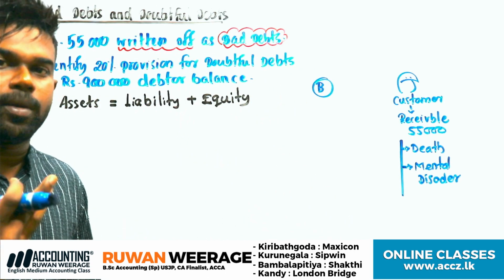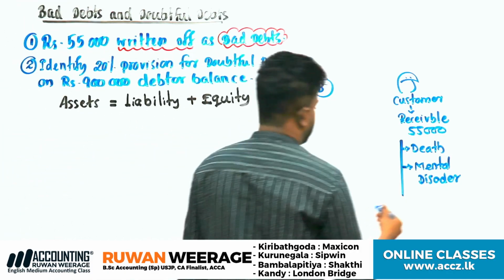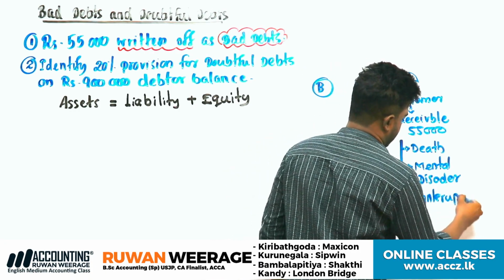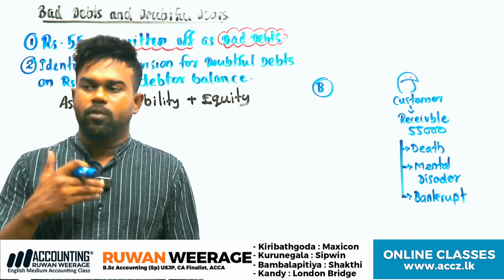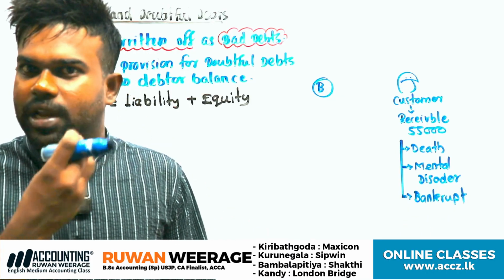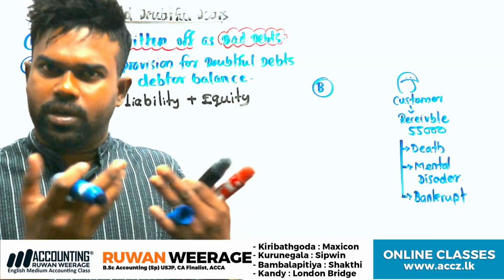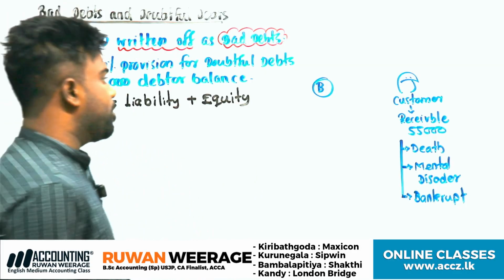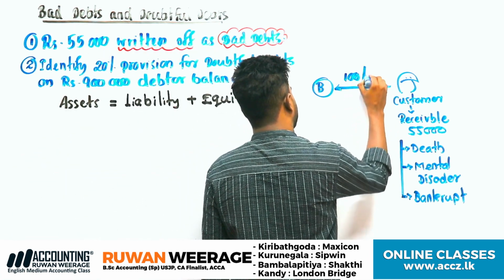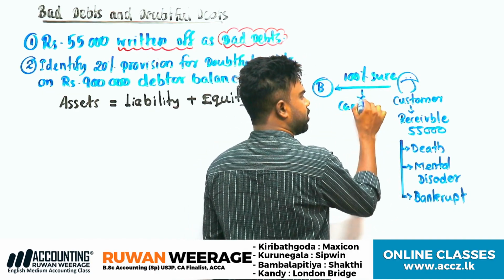What is the meaning of bankrupt? Bankrupt simply means financially unstable. Understood? Bankrupt. Therefore, because of these reasons, can you recover these receivable amounts? Can you collect the cash from this customer? Because of the death, mental disorder and bankruptcy, can you recover? No. You can't recover the balances. We are 100% sure we cannot recover the amount.